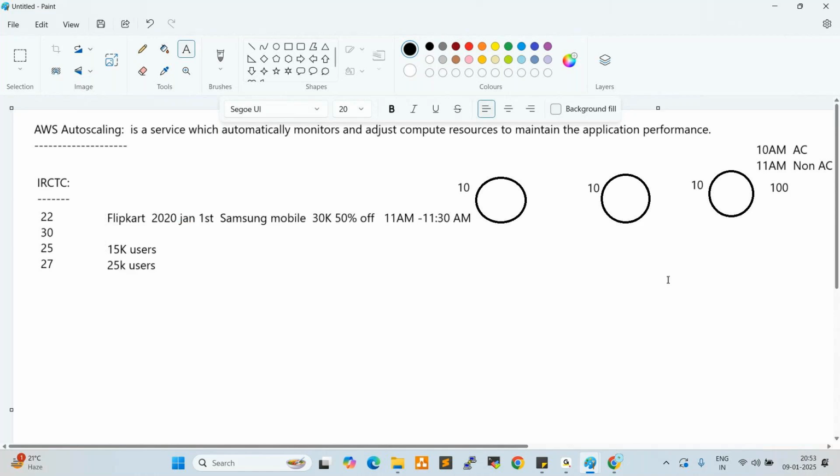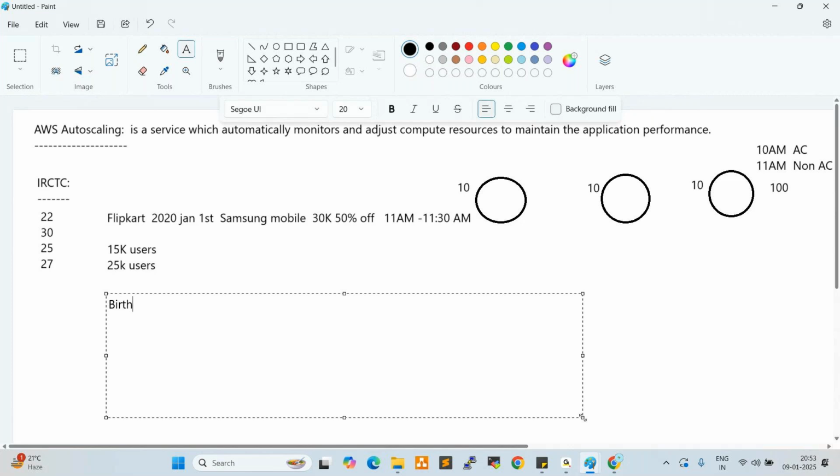For example, in our home there is a birthday function. We invited 100 people, but 300 people attended. What will happen? We cannot manage, right? We cannot serve the food within the time frame.